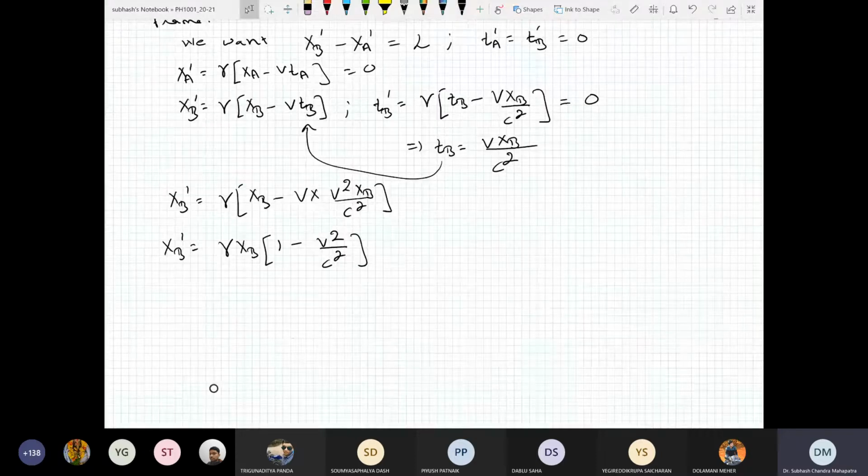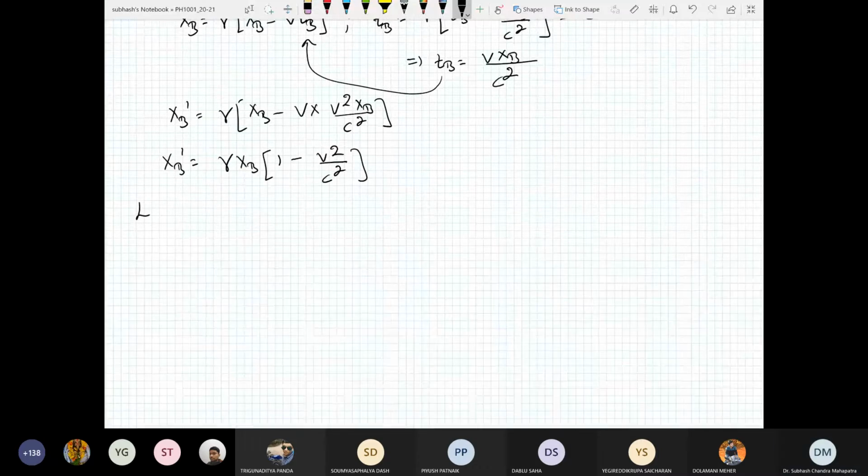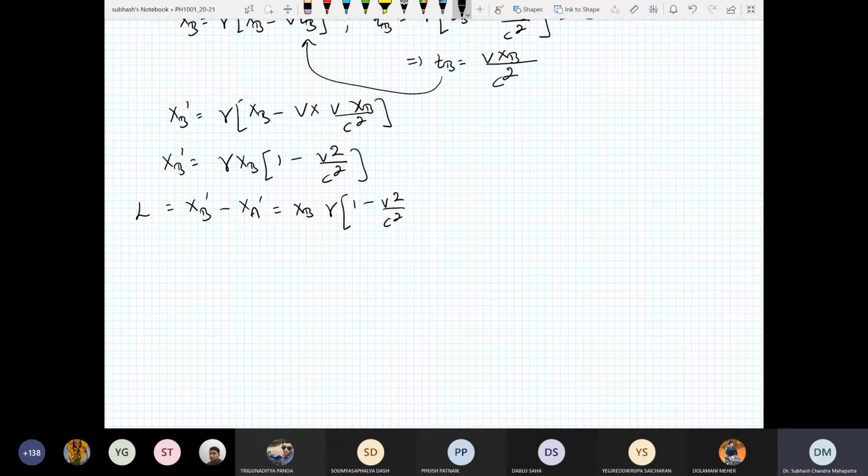Then L is equal to xb prime minus xa prime, which is just xb into gamma times 1 minus v square by c square. xb is just your L naught.